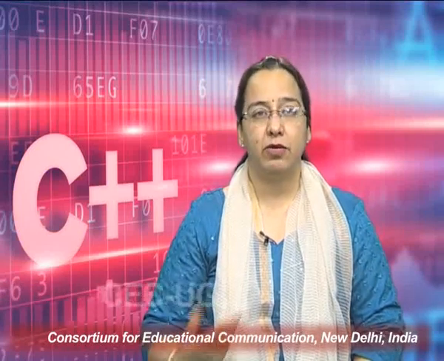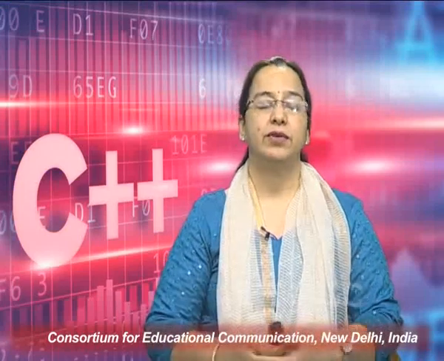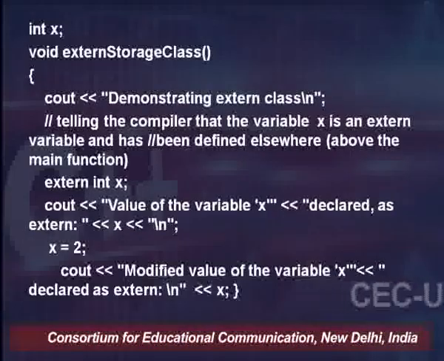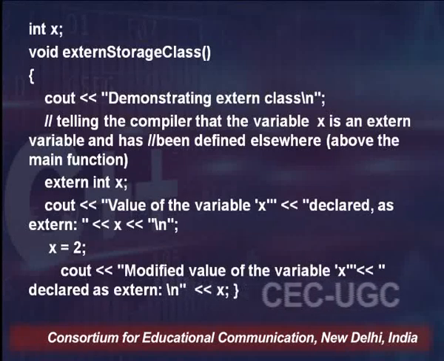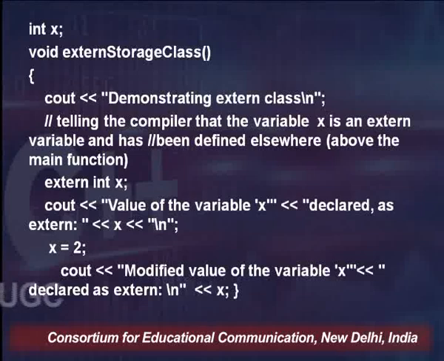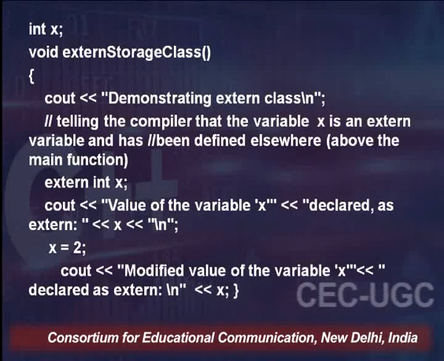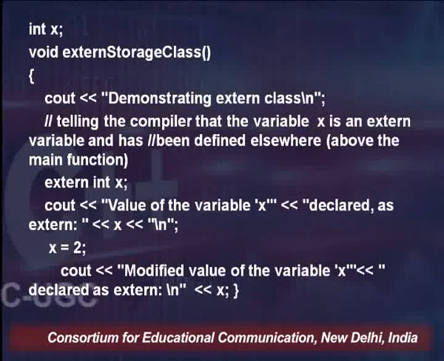Now for the demonstration, you can see the program on the screen. It says int x. Let's say it is declared at some foreign place, somewhere else, and then there is a function which is named external storage class here; you can name it whatever you want. Within that function, I have taken one extern int x.